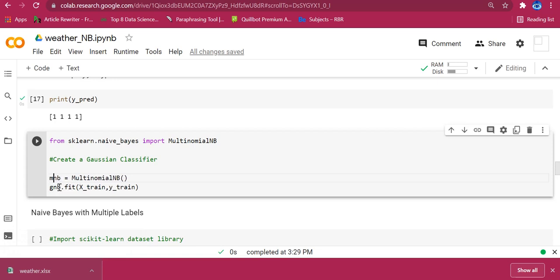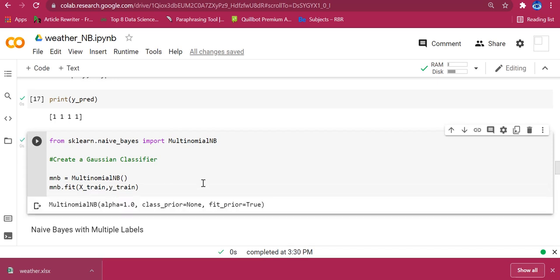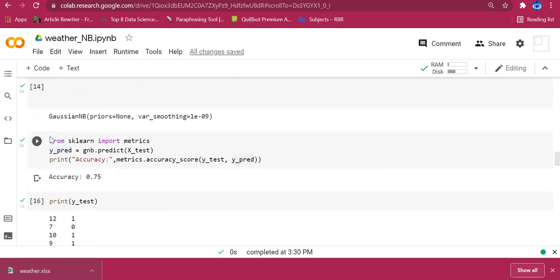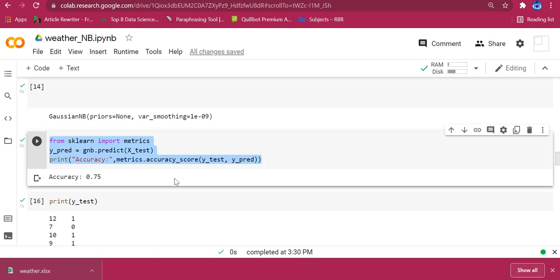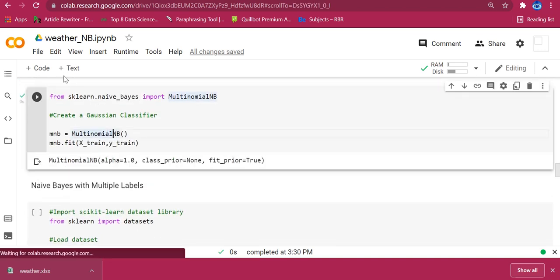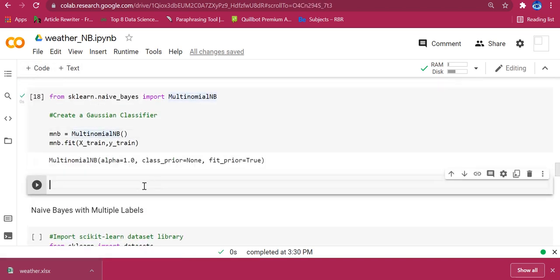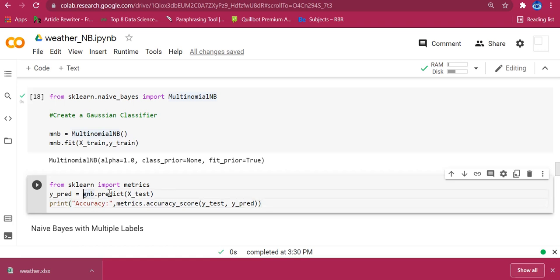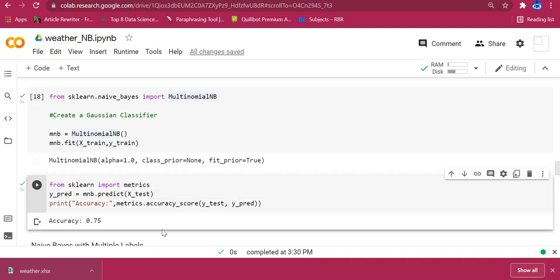MNB. Then we will predict and see how it is working for my multinomial NB. MNB dot predict. So we are obtaining the same accuracy for both the Gaussian NB and multinomial NB.